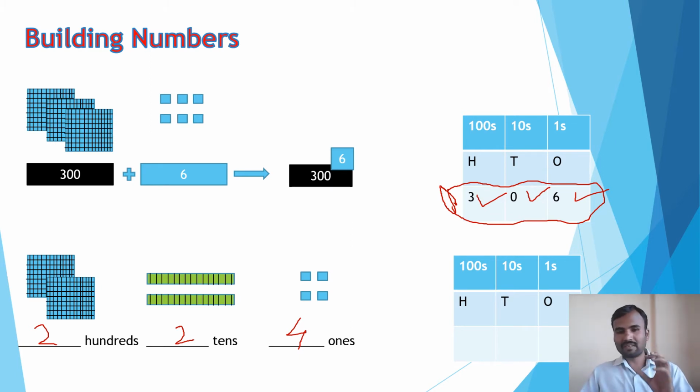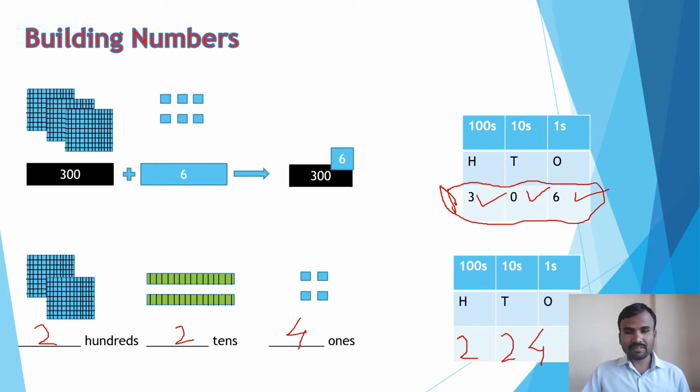Can you build the number? Yes, your answer is right. By considering these blocks, we can write it as 224. So the number we formed is 224, and this is a 3-digit number.